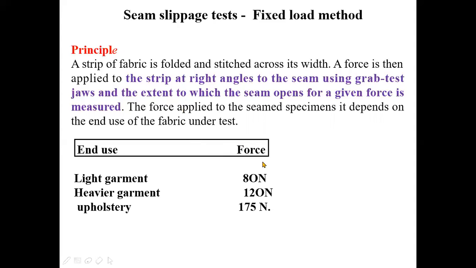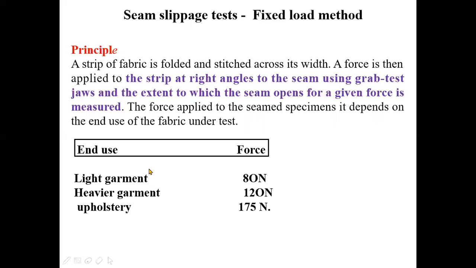Now, the value of the force that needs to be applied to determine the seam slippage depends upon the end use. For light garments, it may be 80 Newton. For heavier garments like jackets, it may be 120 Newton. And for upholstery purposes, it may be 175 Newton. That means the amount of force under which we have to measure the opening of the seam depends upon the end use, and you can say also the GSM of the fabric.